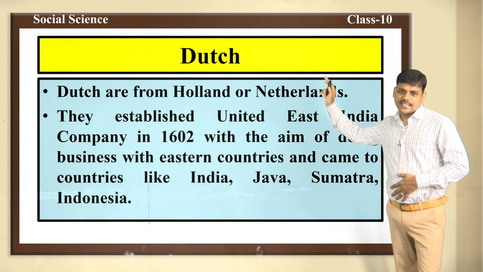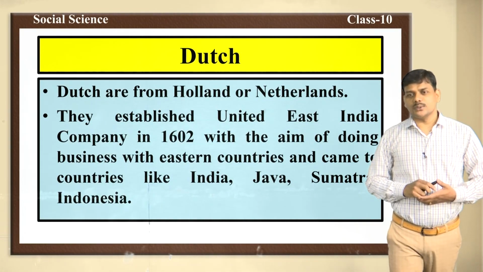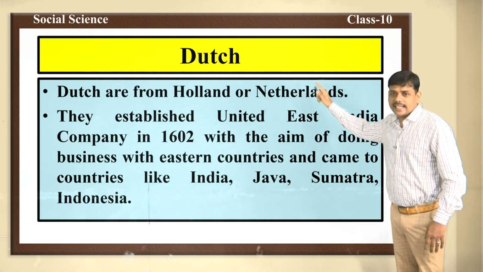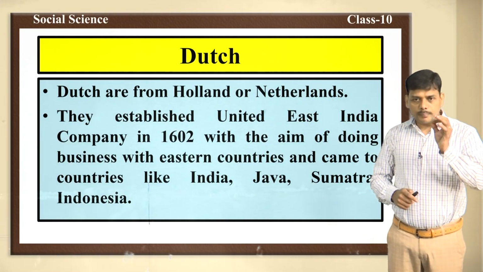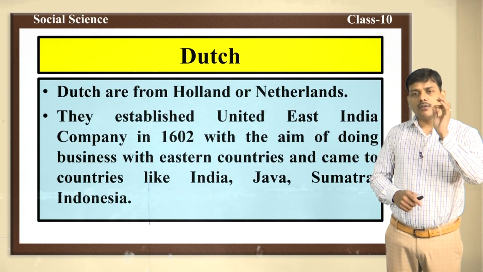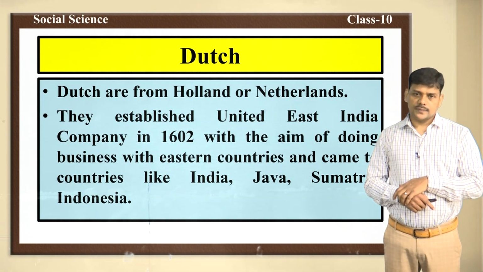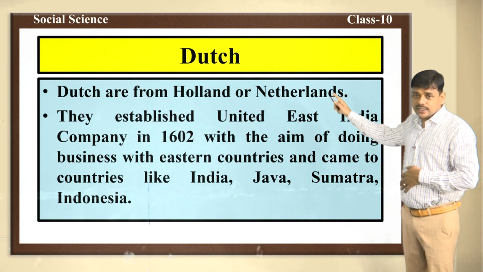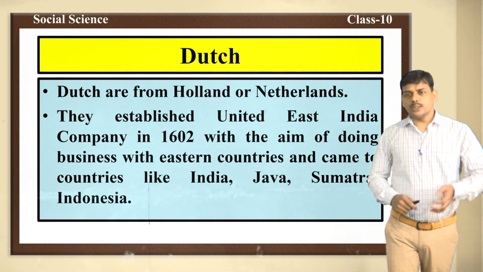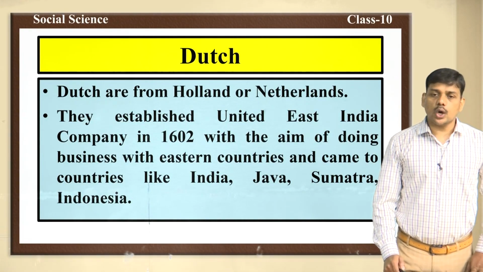After the Portuguese, it was the Dutch. They came to India. The Dutch are from Holland or the Netherlands. The company people from Holland or the Netherlands were called Dutch here. The Dutch East India Company is also known as the United East India Company. It was started in the year 1602.